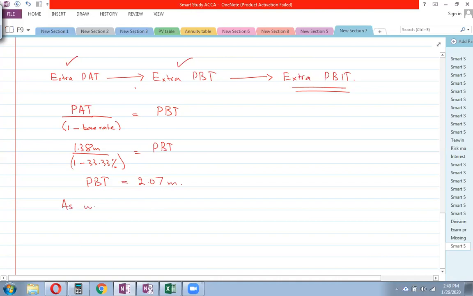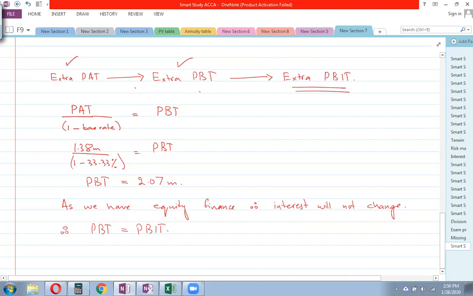As we have equity finance, therefore interest will not change. You know, the difference between PBT and PBIT is the interest. And if the interest is not changed, it means both of them are the same figures. So as we have equity finance, therefore interest will not change. Therefore, your PBT figure will be the same as PBIT figure, right? That's what we need to do, right?